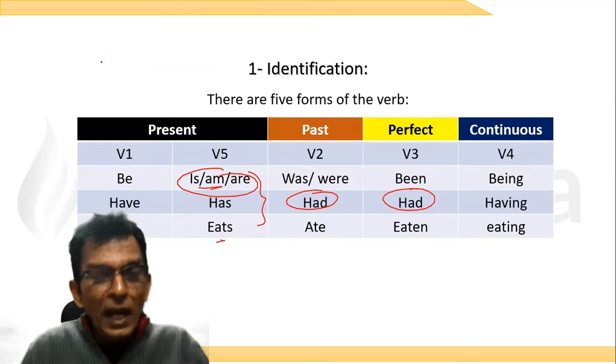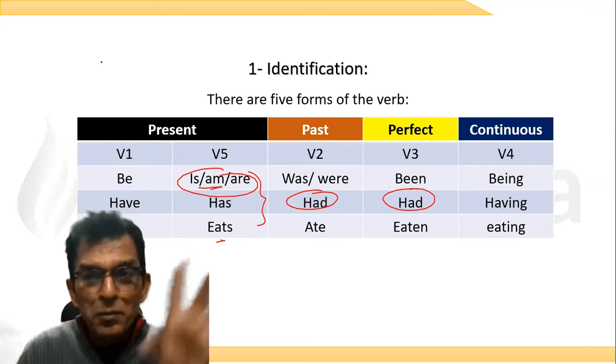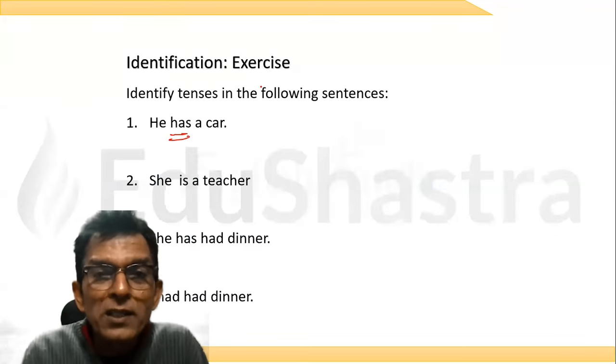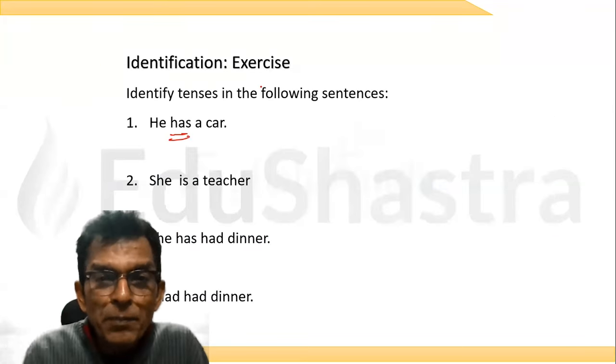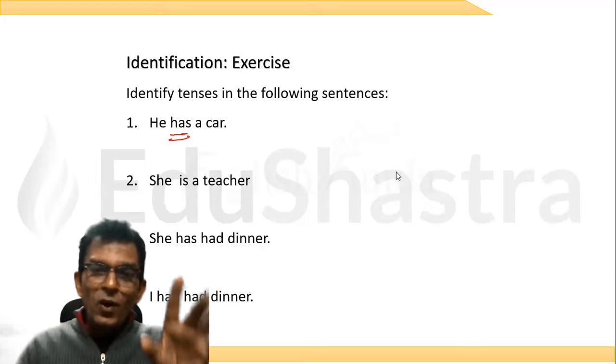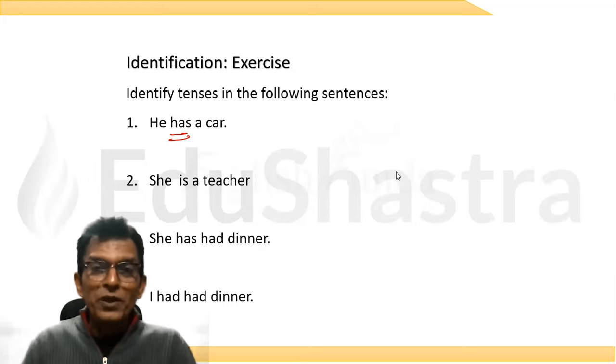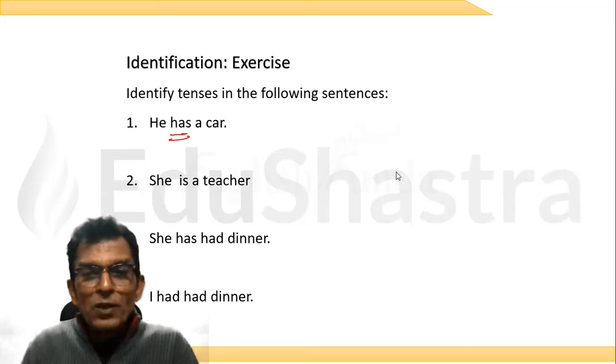It is V5. And if it is V5, what should we say, sir? Present. So what should we call this? Is it present perfect tense or is it only the simple present tense? Let me see how many of you give the answer. Simple present. Why, Vijay?